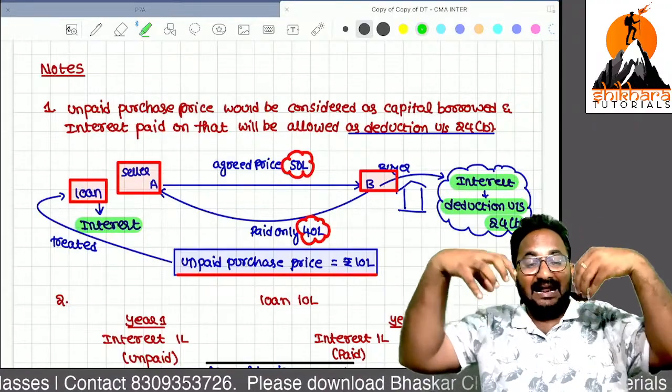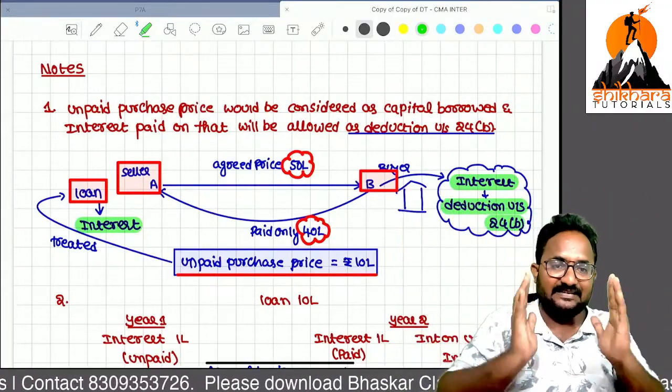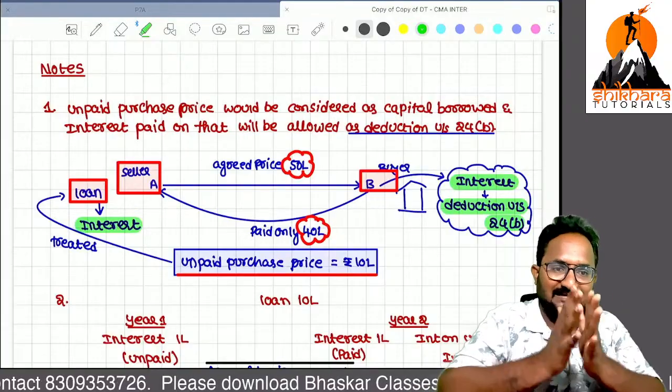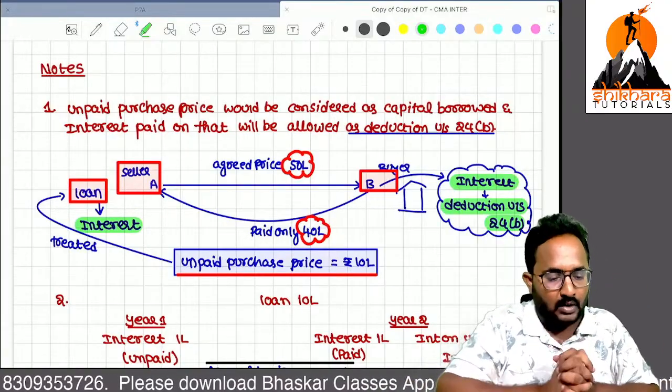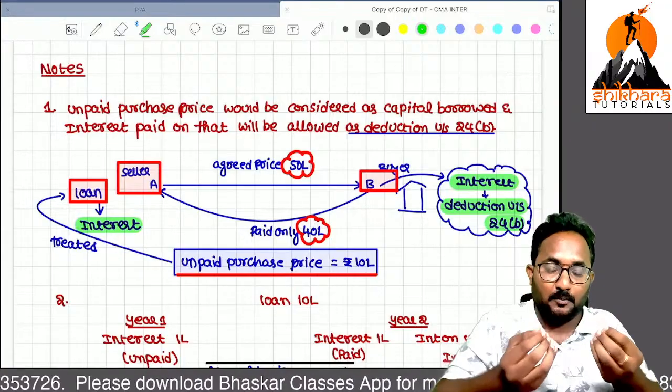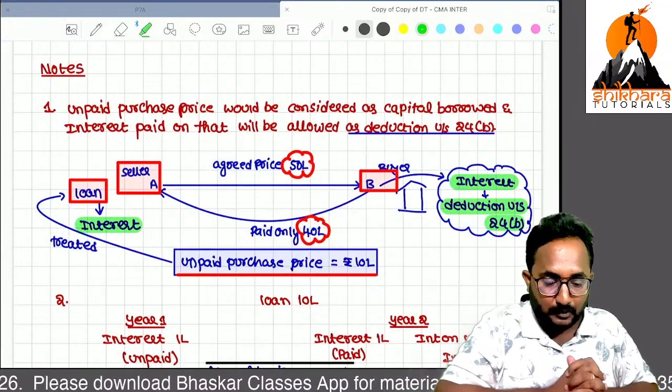If you have taken any loan for purchase, construction, repairs, renovation or reconstruction, whatever interest you paid on that loan, you can claim as deduction under 24B.